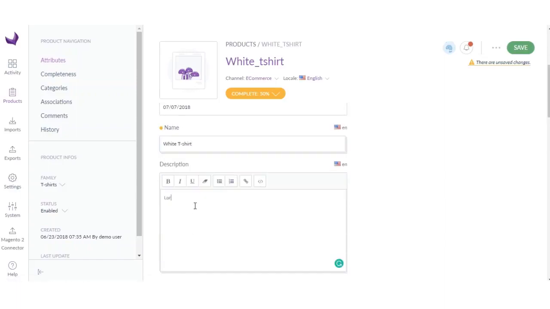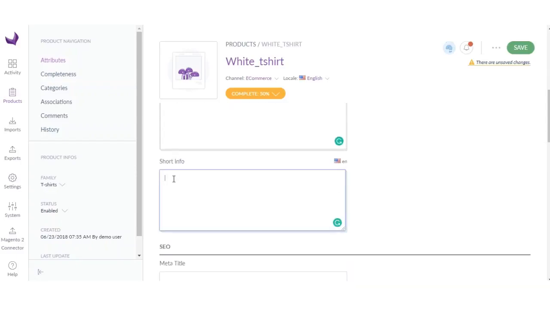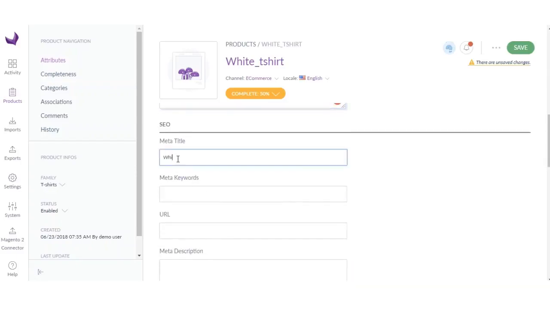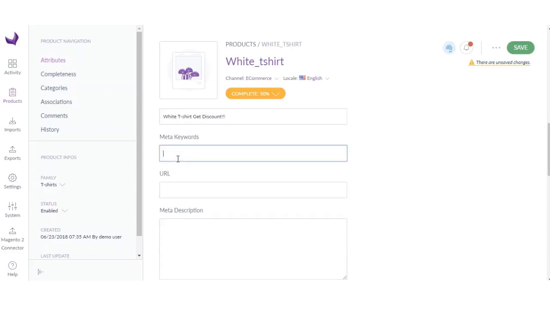I'll add something like this, and this is the short info. Save title, meta title, same thing. Then you can also add meta keyword separated by comma.